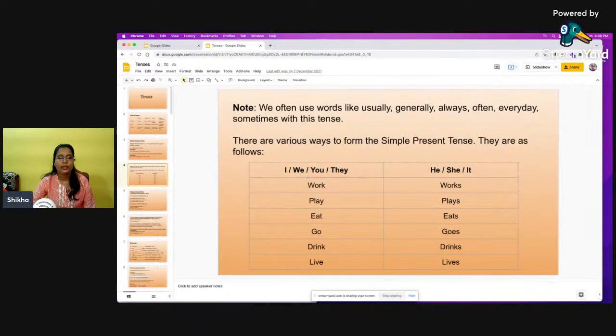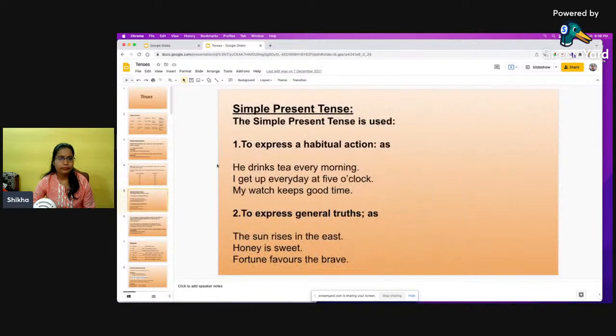So with I, we, you, they, or say for example you are saying my friends or my colleagues, at that point of time we will be using all the verbs without s, that is work, play, eat, go, drink, live, all these. Okay, next, as we said, that it talks about habitual action.